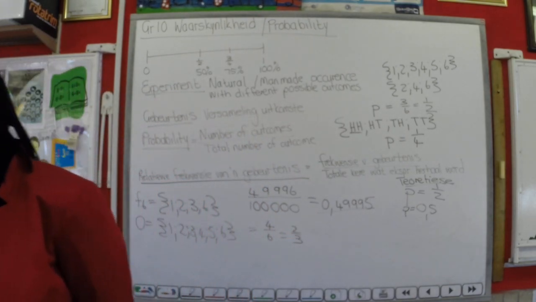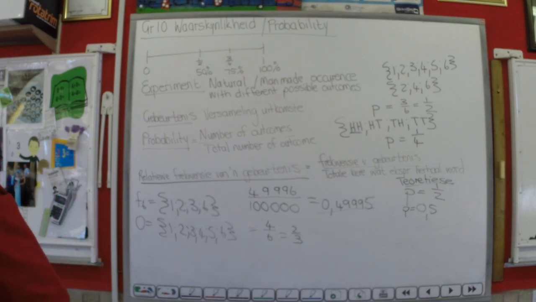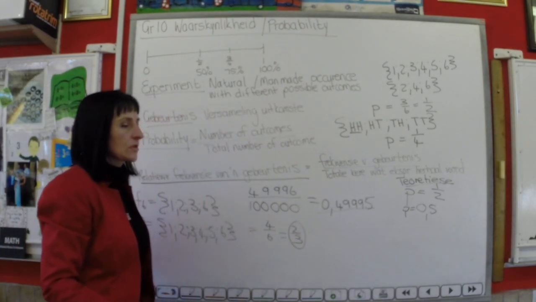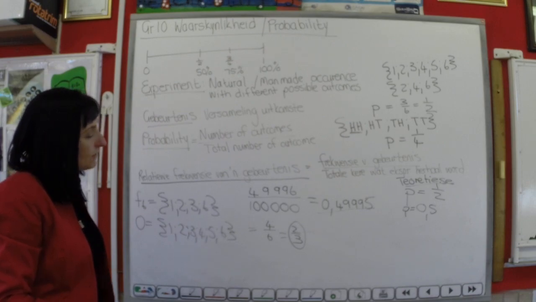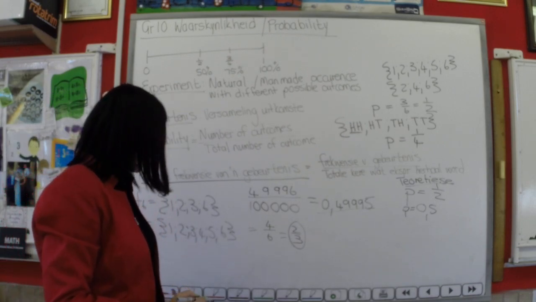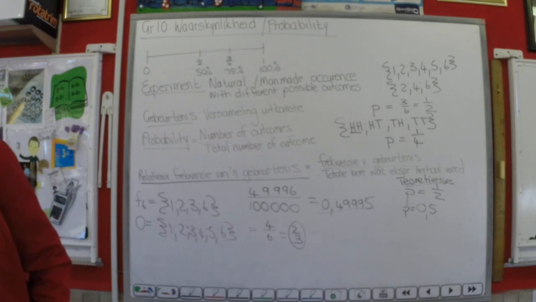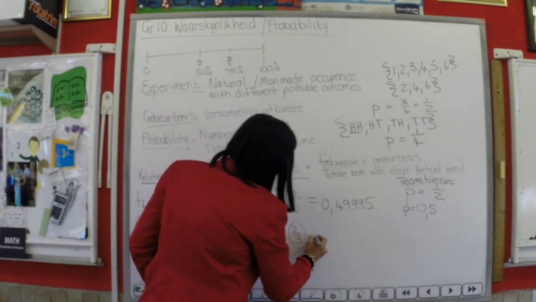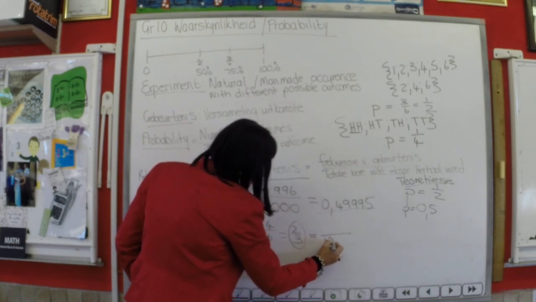Let's look into that. They say the die is rolled 12,000 times. The question is, how many times do you expect the die to land on the factor of 6? So theoretically, there's 2/3 chances of it landing on a factor. So if the die is thrown 12,000 times, then we can equal it to 12,000.